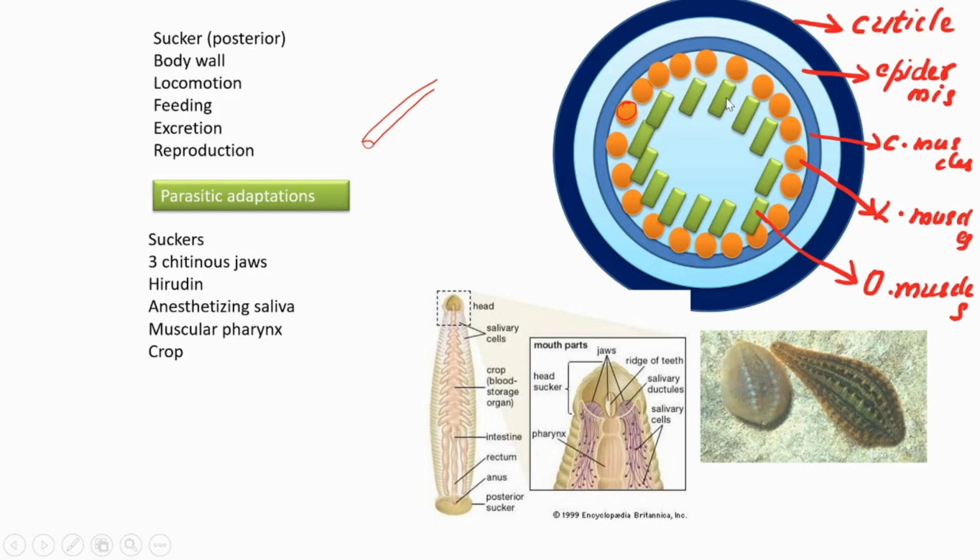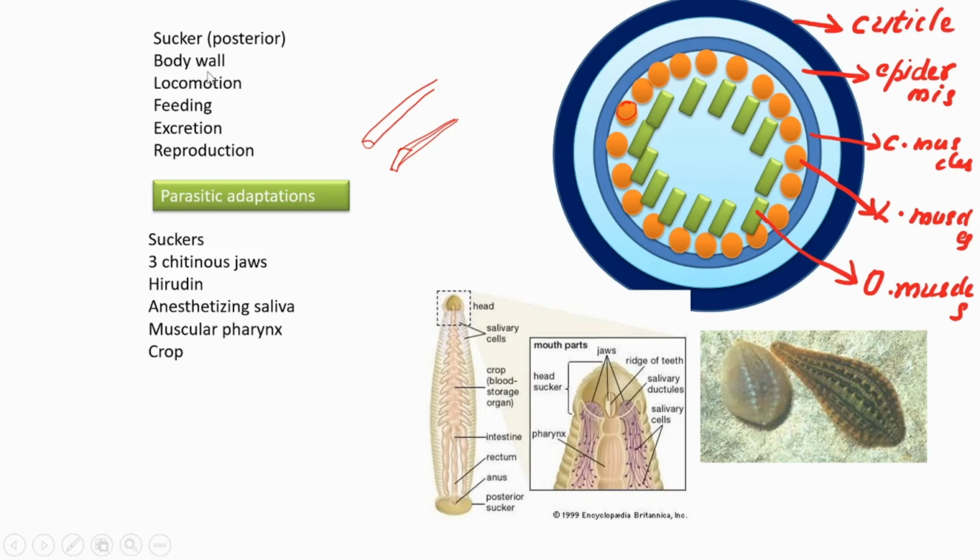Then the obliquely arranged muscles, actually they are arranged somewhat like in this way. Oblique, its cross section shows in this form. So 3 layers of muscles are there. That's the body wall. Then inside, the coelomic cavity is present. It is filled with the coelomic fluid. That's about the body wall.